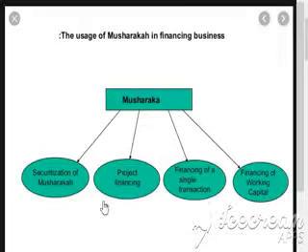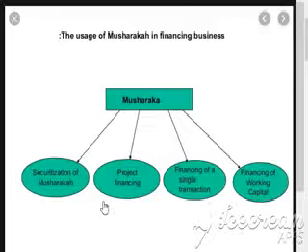For the second issue, relating to the fear of increasing tax liability, the government should charge suitable, or reasonable, taxes from the customer, so that they can pay and will not fear the tax authorities. So these are all the relevant issues relating to musharaka.